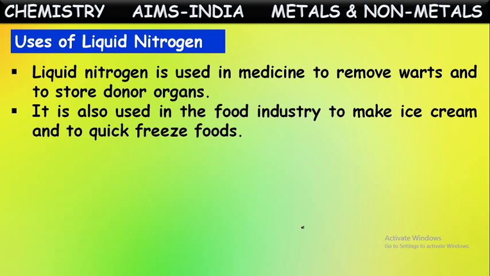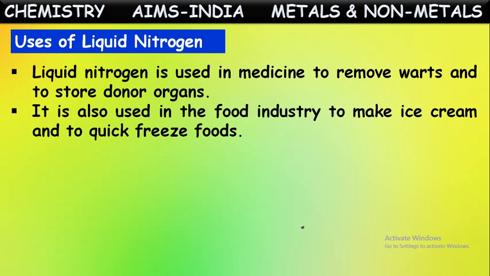Some people often donate their lungs, kidneys, and even eyes. If they're immediately replaced in other people, no problem. Sometimes they have to preserve those for a few hours or a few days. Then they preserve these human organs, living organs, in this liquid nitrogen. Then it won't be damaged. It can be used further.